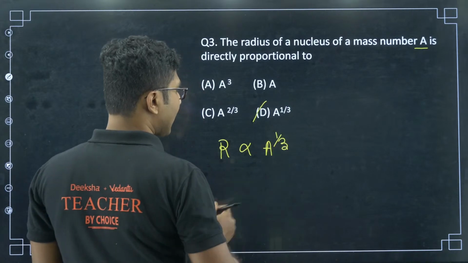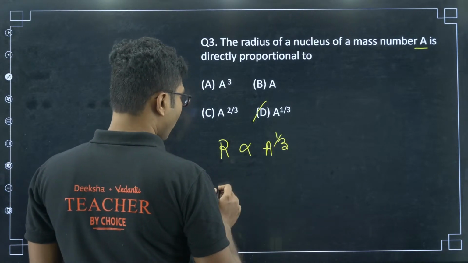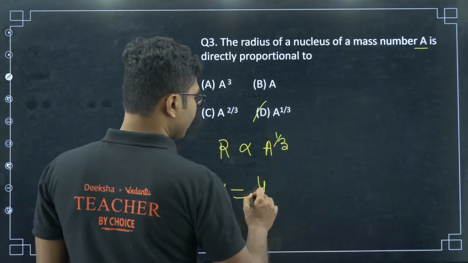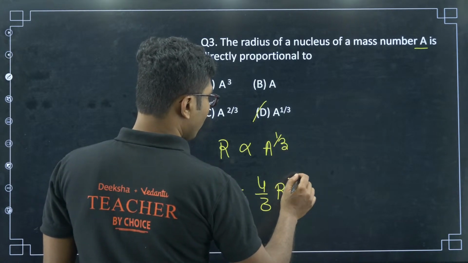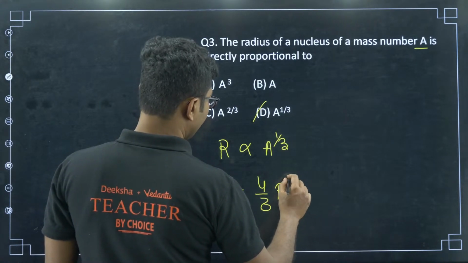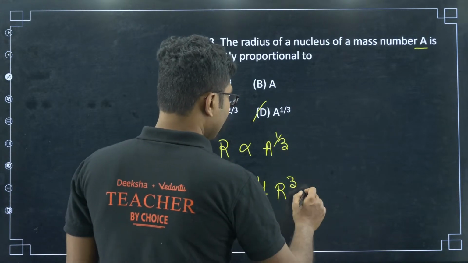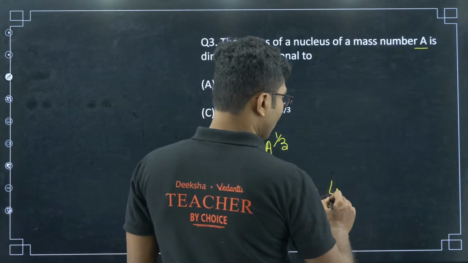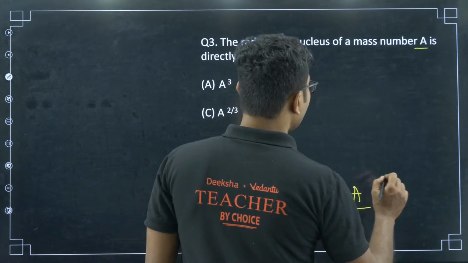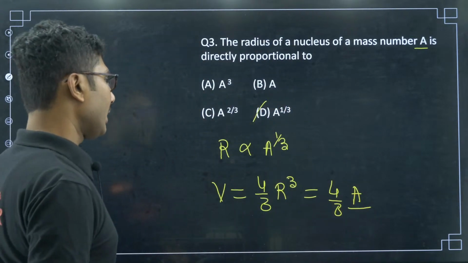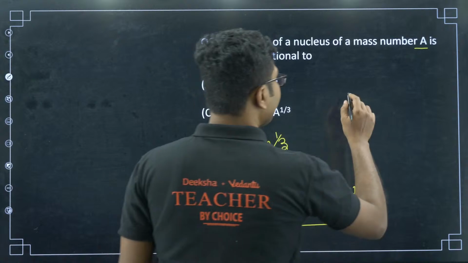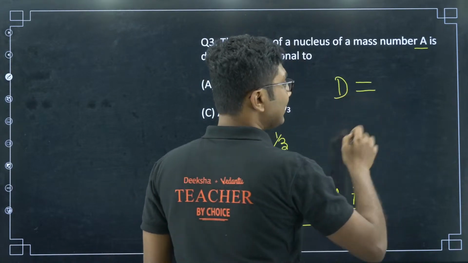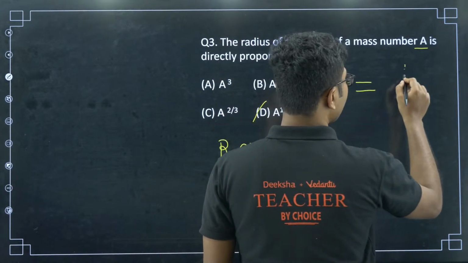Always remember that, and because of that the volume is 4/3 πr cube. So, the volume is proportional to the mass number A. Now, the density of the nucleus is proportional to mass.